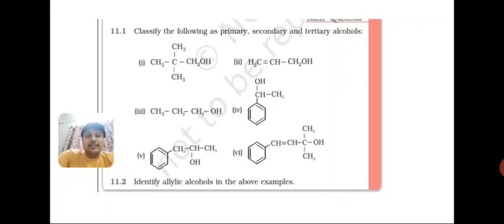And the second question is: identify allylic alcohols in the above examples. So students, when you separate allylic alcohols, you just focus on the alcohol which is connected to an sp3 hybridized carbon but next to a carbon-carbon double bond. Such kinds of alcohols are called allylic alcohols. So the second example you can see, right? The others you will do.